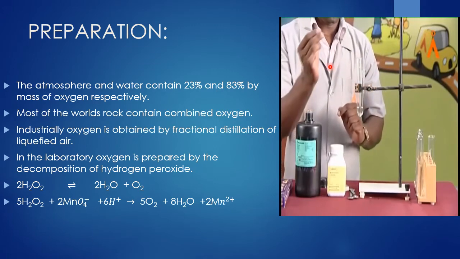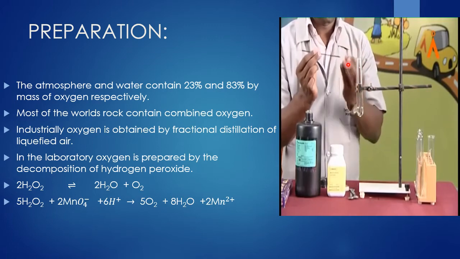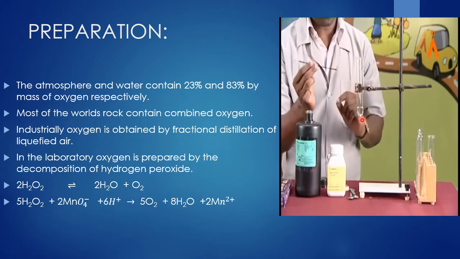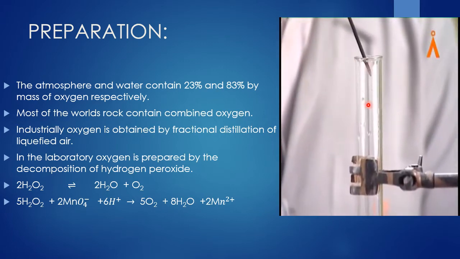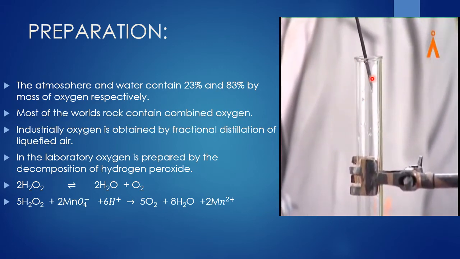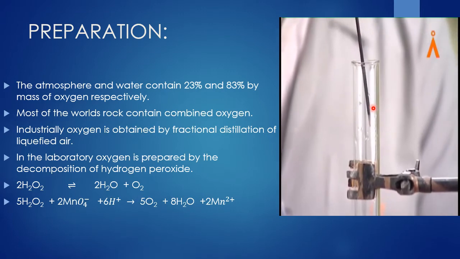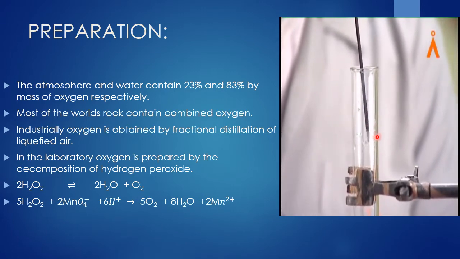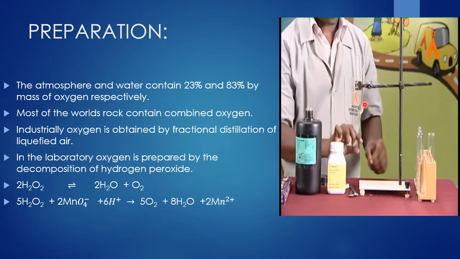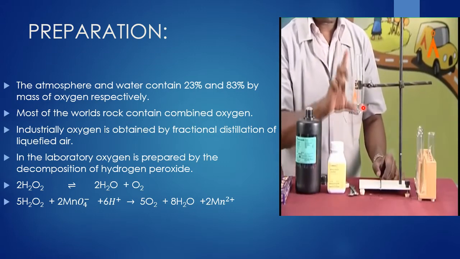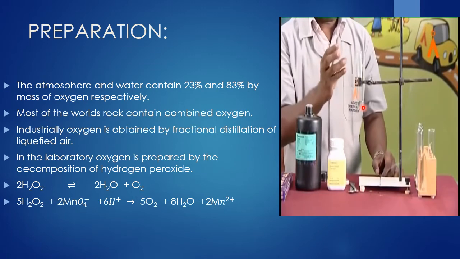So when they bring that splinter inside this test tube with hydrogen peroxide, if oxygen is released, then it should catch fire. Here nothing happens. When they put the splinter inside this test tube, nothing happens. It shows that the hydrogen peroxide is present as hydrogen peroxide inside, it doesn't start decomposing.